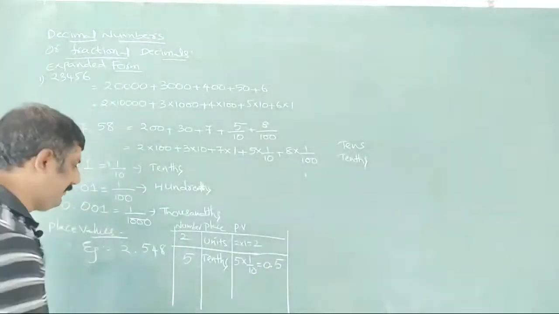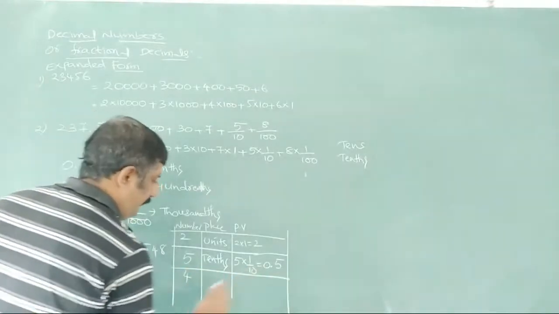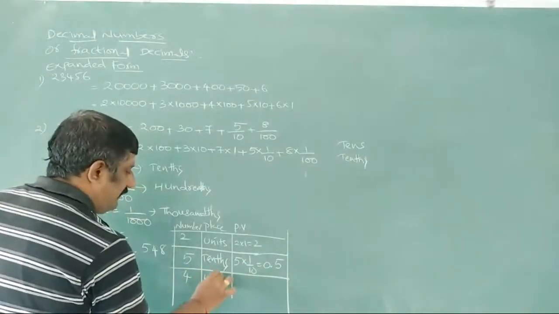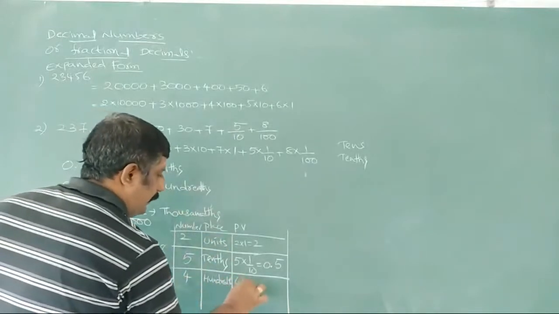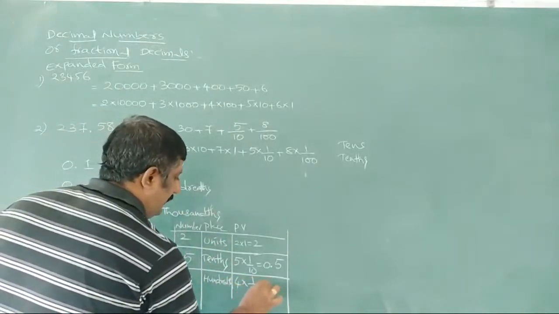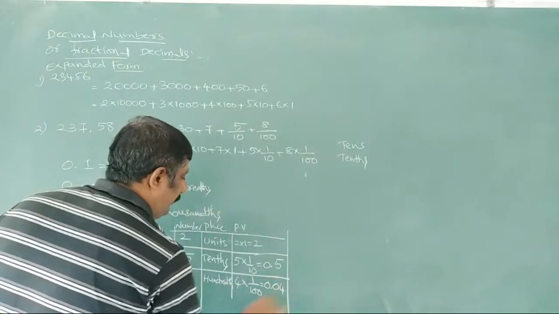One more we'll see here. 4 is in the hundredths place. So 4 into 1 by 100, nothing but 0.04, we'll write here.